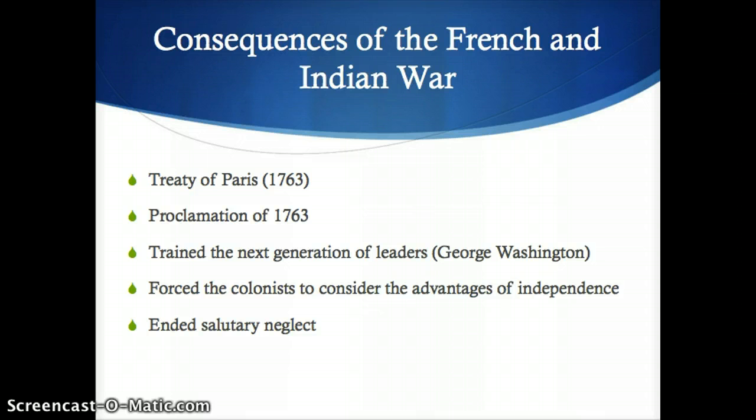Another result was that the next generation of leaders was trained. Many leaders in the local government were first forced to learn how to lead and unite their people in times of trouble. This would prove invaluable later during the American Revolution when these same men would have to lead their colonies against the British Empire. It also forced the colonists to consider independence, because at the beginning of the war they felt like they were alone without British help and they had to learn how to fend for themselves against the French enemy. It also ended salutary neglect, because the British government had to play a larger part in colonial affairs because it needed to collect money to pay off the large debt accumulated from fighting the war.